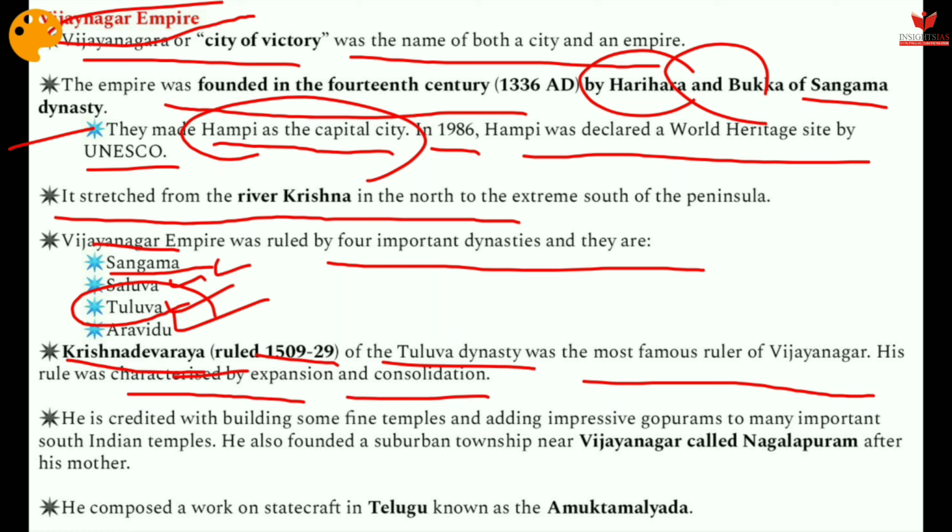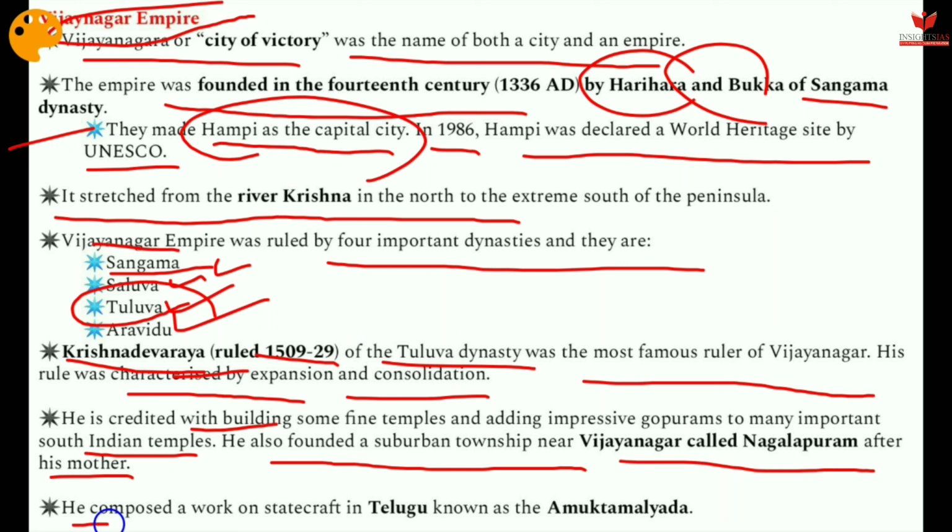He is credited with building some fine temples and adding impressive gopurams to many important South Indian temples. He also founded a suburban township near Vijayanagar called Nagalapuram after his mother. He composed a work on statecraft in Telugu known as Amuktamalyada. This Amuktamalyada is a very important epic poem.